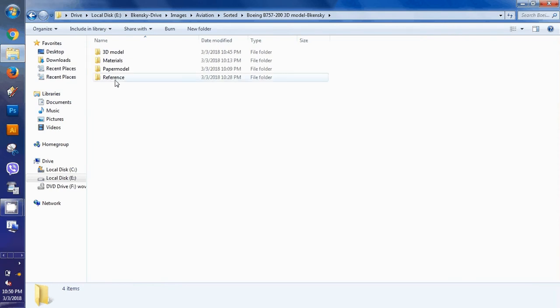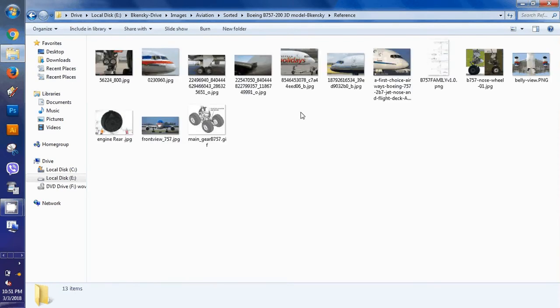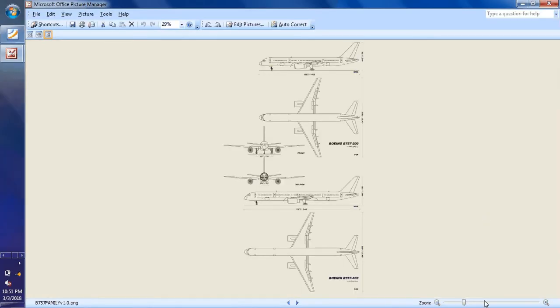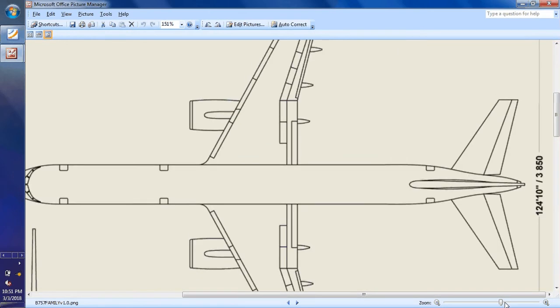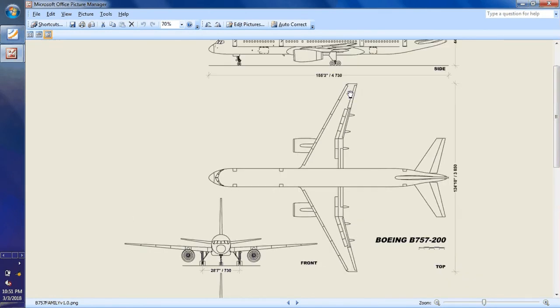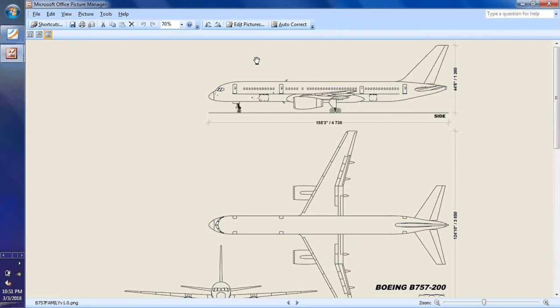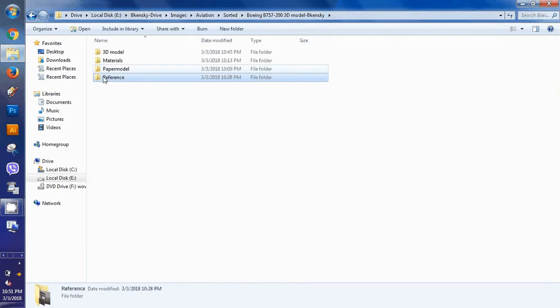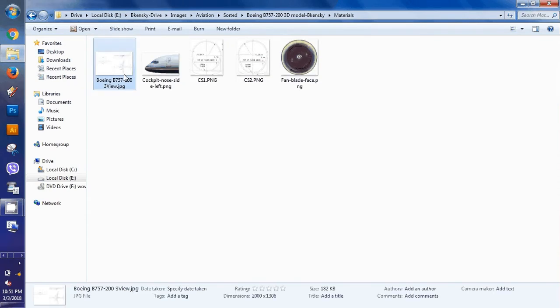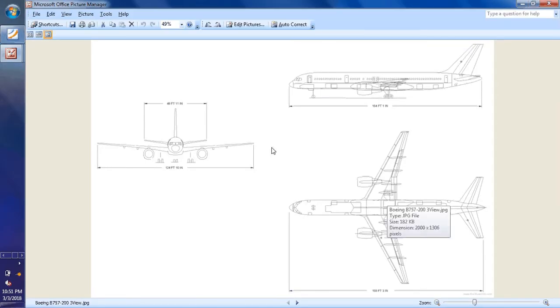First of all, I have taken reference images and I have downloaded this 3D view drawing from the internet, and it has the dimensions, the size of the model. This is the height, this is the length, and this is the wingspan. Okay, so we are going to use this tree view, which has